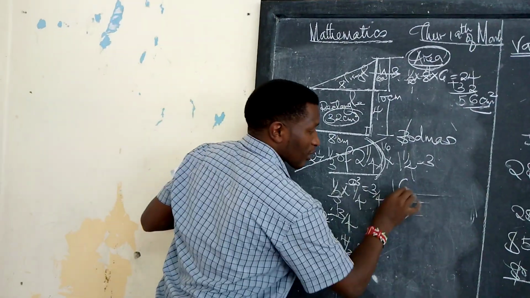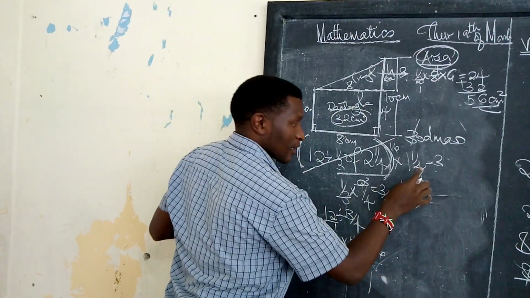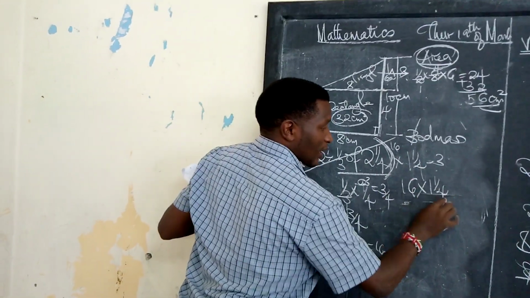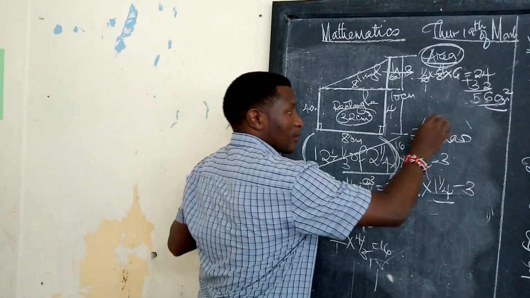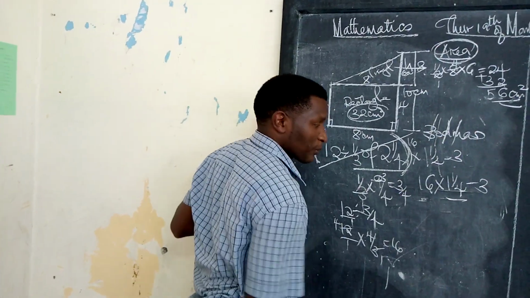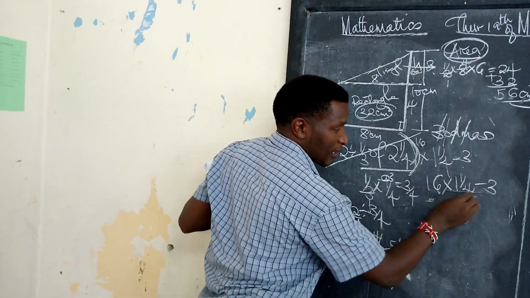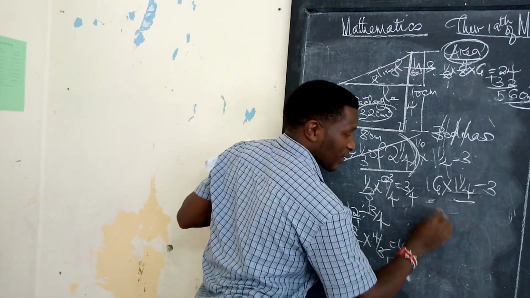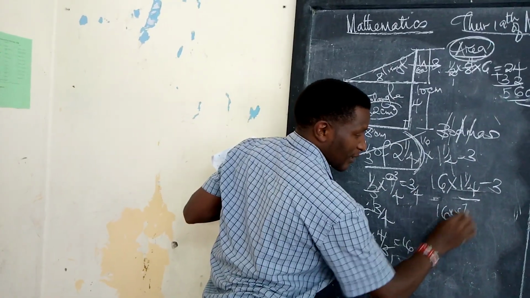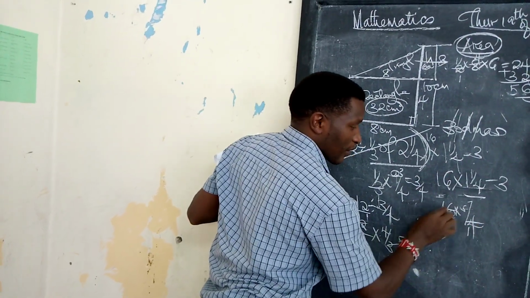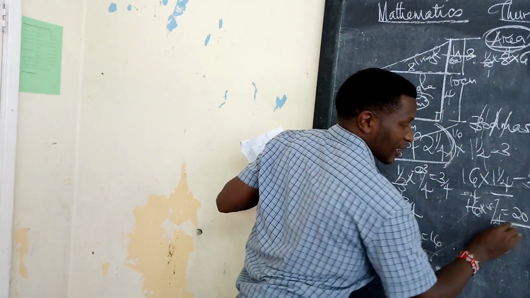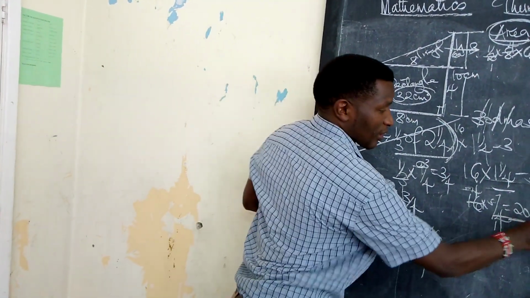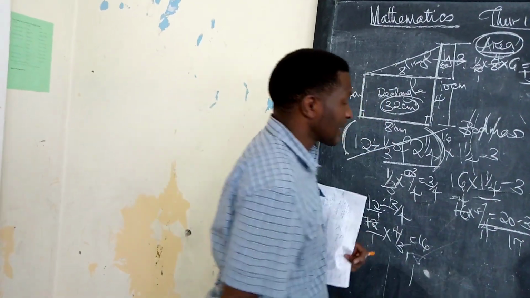We now have a new question. 16 times 1 and a quarter, again minus 3. Bracket of division done, we come to multiplication. Change this one again. 4 times 1 is 4, plus 1 is 5. 16 times 5 out of 4. Divide by 4, 1, divide by 4, 4. 4 times 5 gives you 20. 20 minus 3 should be the correct answer, which is supposed to be 17.